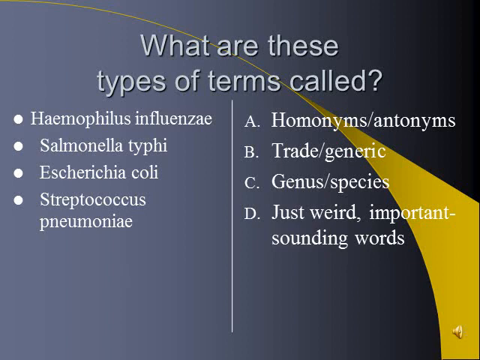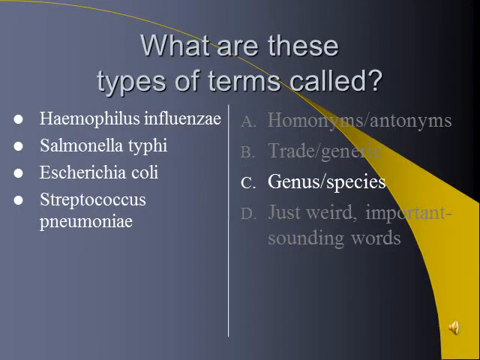Our next question follows here. What are these types of terms called? Haemophilus influenza, Salmonella typhi, Escherichia coli, Streptococcus pneumoniae. What types of terms are those? Are they A, homonyms, antonyms, B, trade, generic, C, genus, species, or D, just weird, important sounding words? Think about what you think those are and go to the next slide.